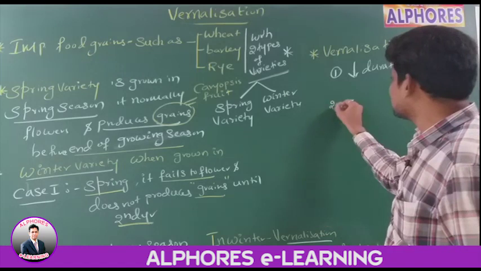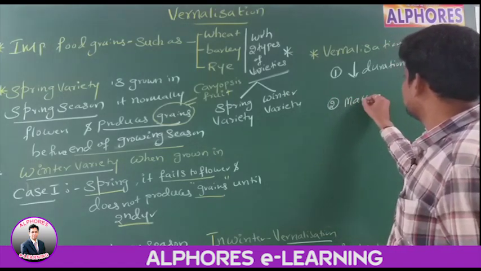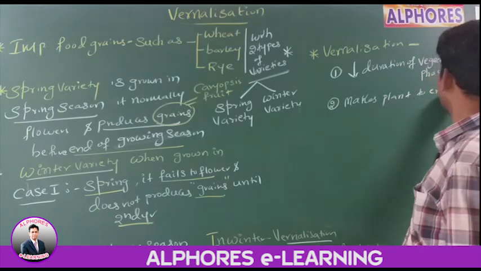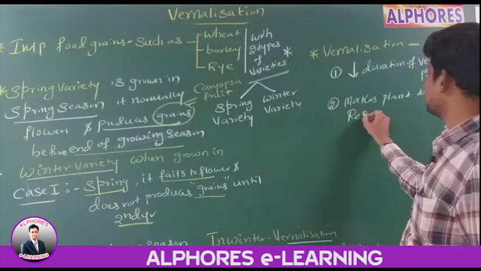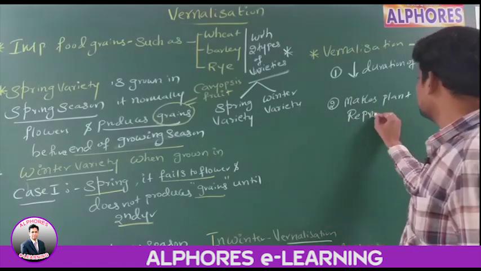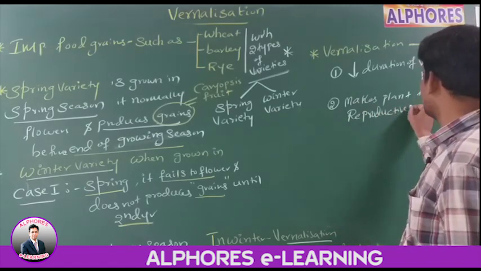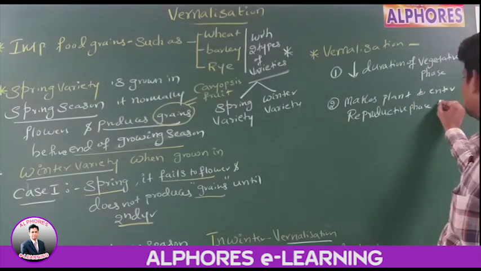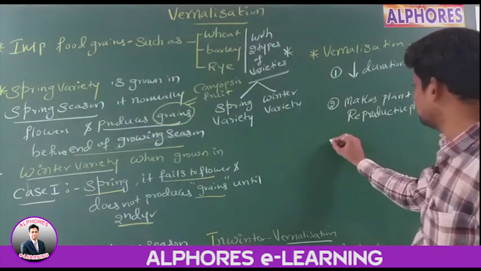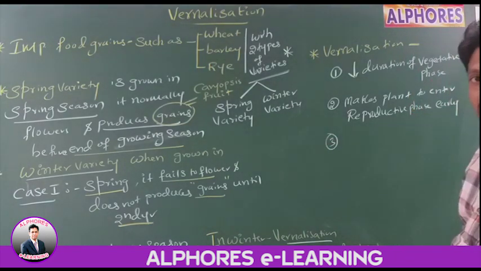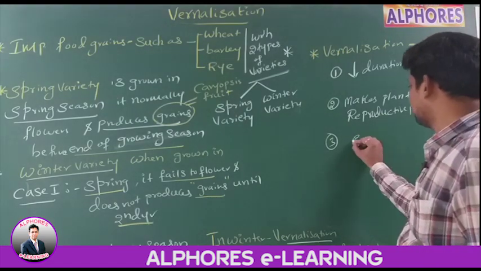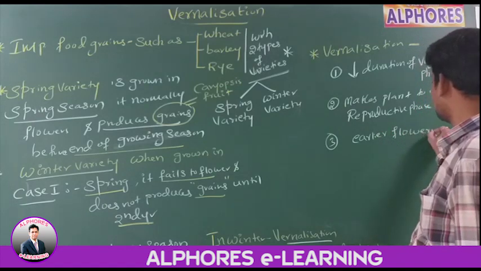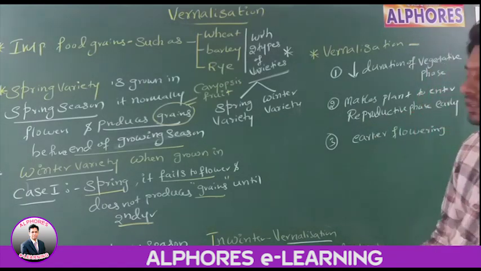Number two, it makes the plant enter reproductive phase early. Number three, vernalization helps in earlier flowering.